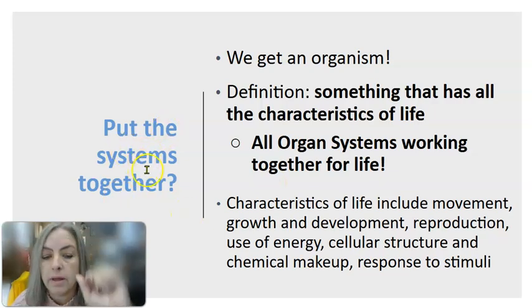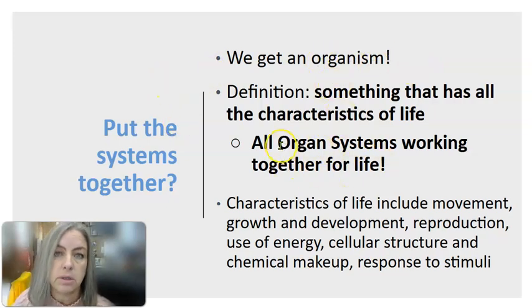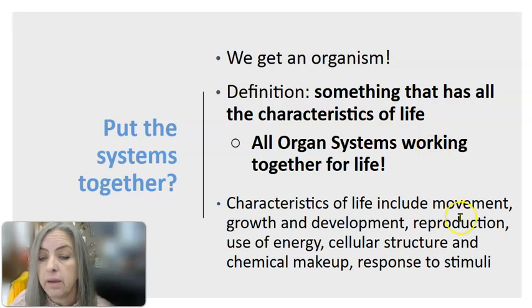Well, we get our fifth level of organization. We have a whole organism. So we put a bunch of different systems together: respiratory system, circulatory system, nervous system, muscular system, whatever. There's a bunch of them. But we put those systems together and we get a whole organism. And an organism is just something that has all the characteristics of life, right?